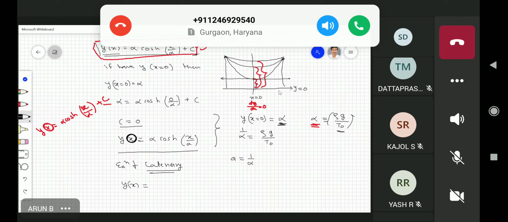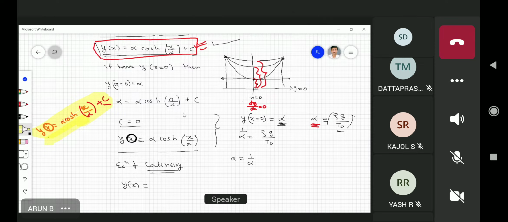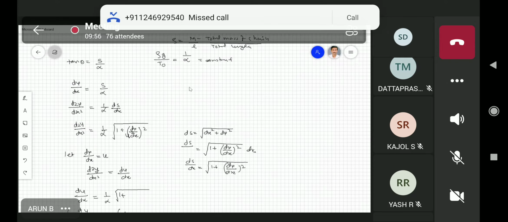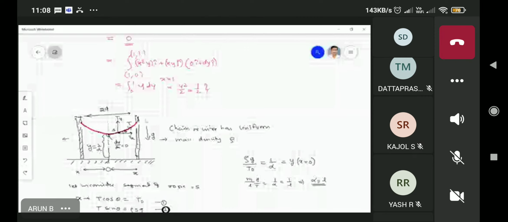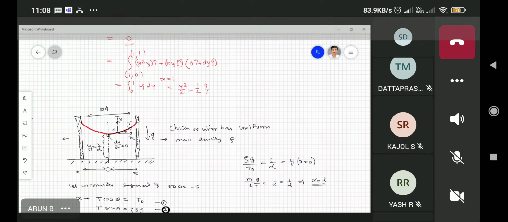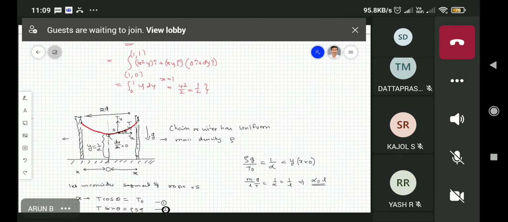So, did you understand? The solution of the problem is this. This is actually the correct solution. After that you can substitute the values of y and x and find out the value of C. That is a different activity. The bottom line is that we are taking a symmetric chain, and it is hanging between two points, where the two points are at equal height.